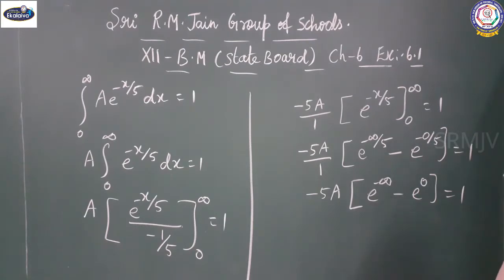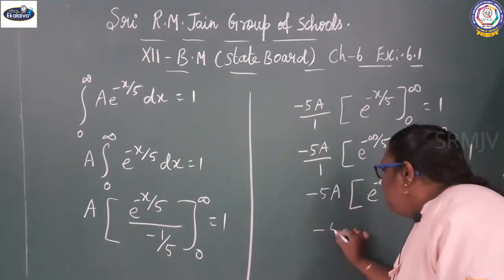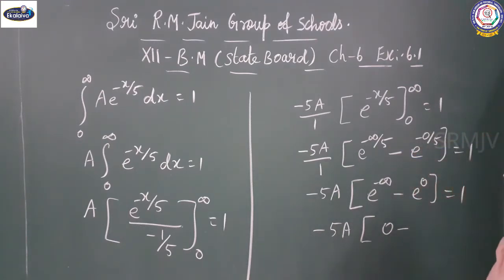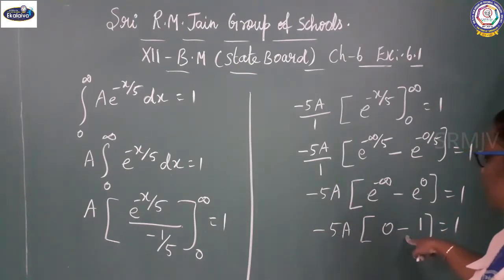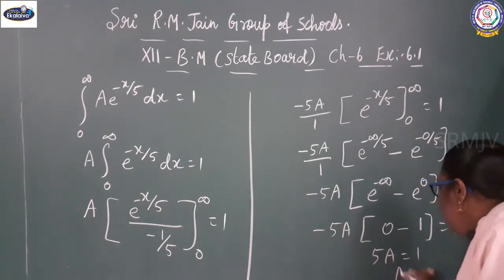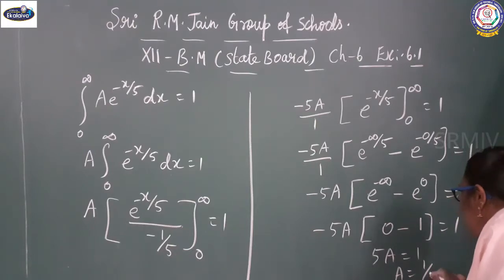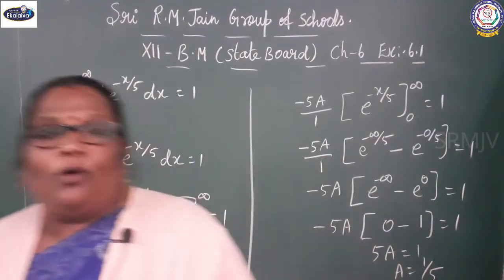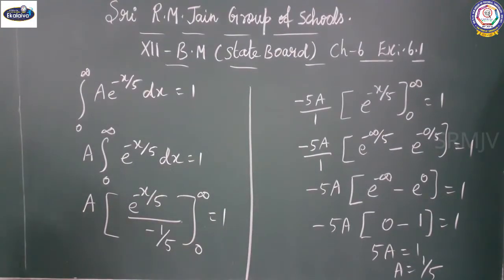E power minus infinity is 0, and e power 0 is 1. So minus 5a into minus 1, which is plus 5a, equals 1. So 5a equal to 1. What is the value of a? A equal to 1 by 5.